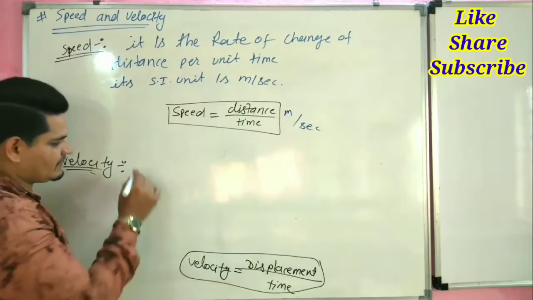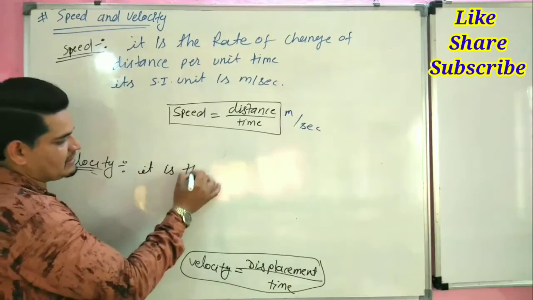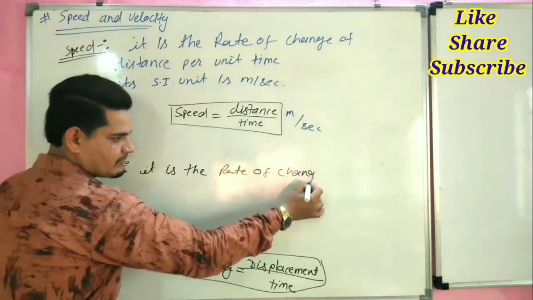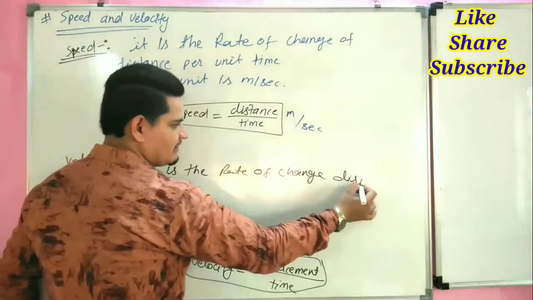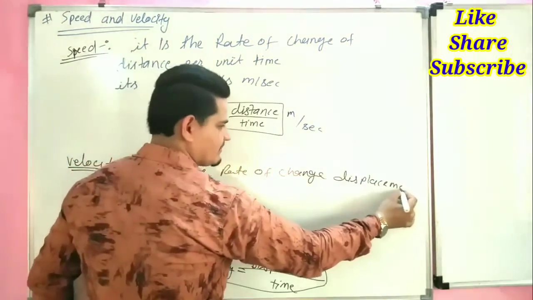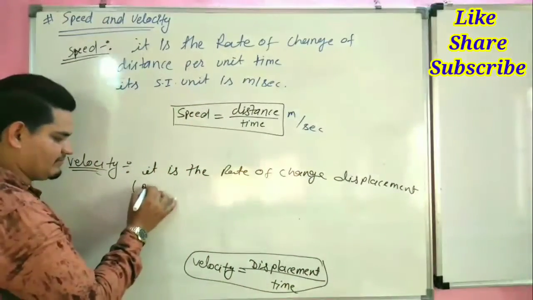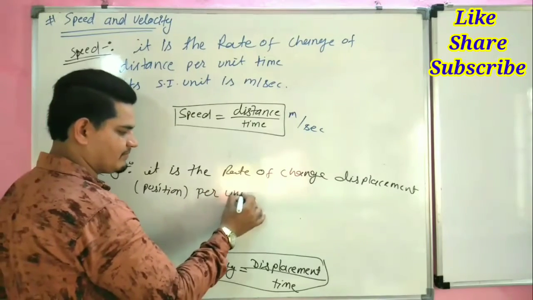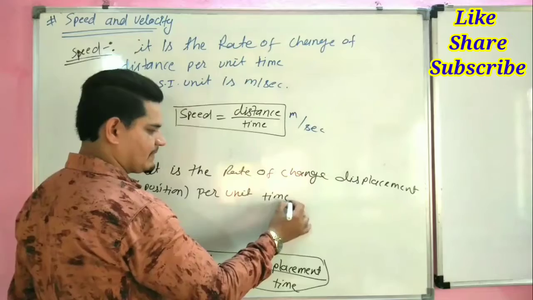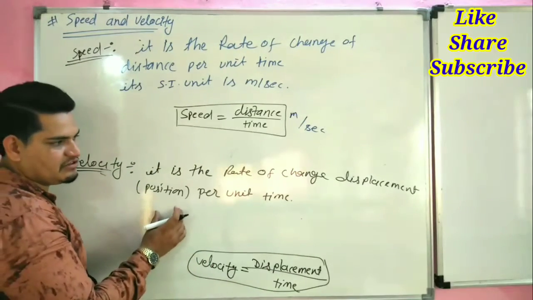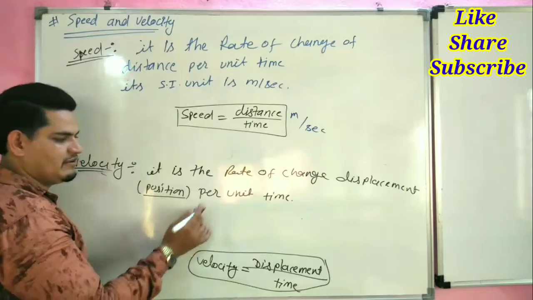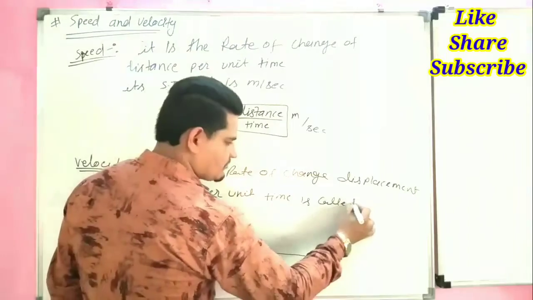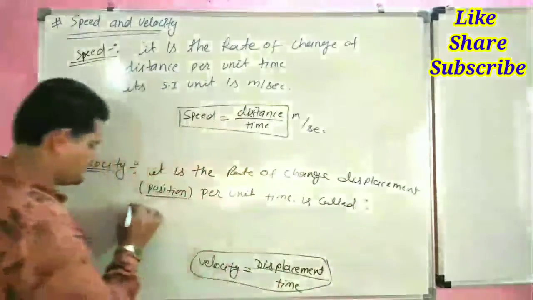We can also say the rate of change of position per unit time is called velocity.